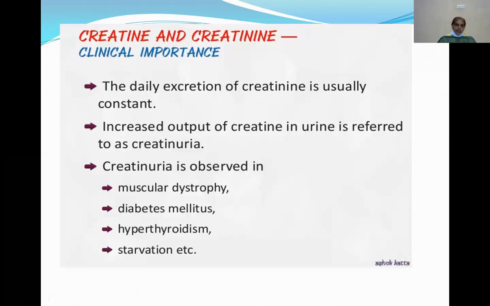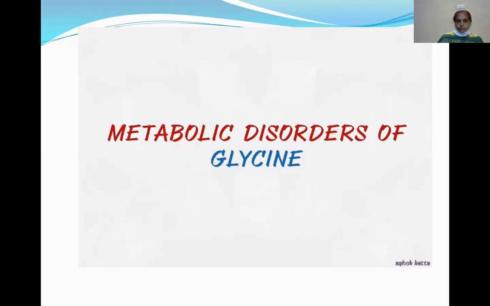Now, the clinical importance of the creatine and creatinine. Generally, the daily excretion of creatinine is usually constant, but when the output of creatine through the urine is increased, it's called creatinuria. Creatinuria means an increase in the output of creatine in urine. This creatinuria is observed in muscular dystrophy, diabetes mellitus, hyperthyroidism, and starvation conditions.